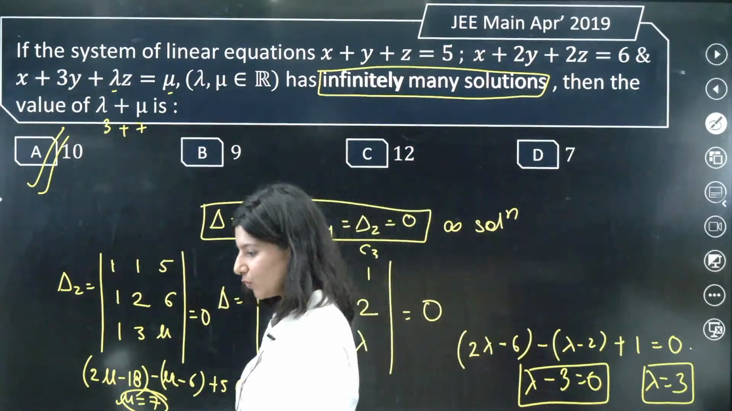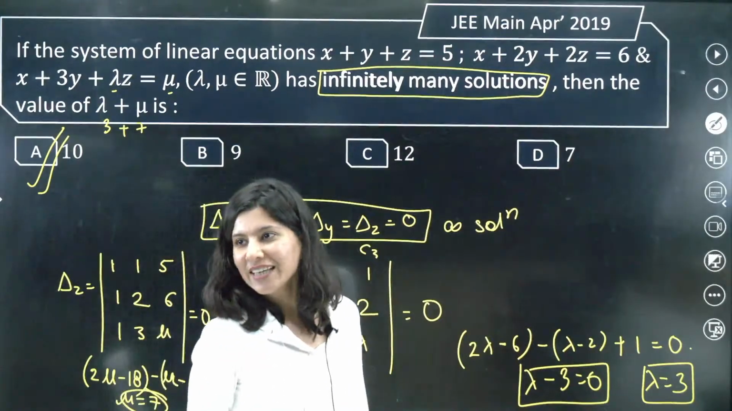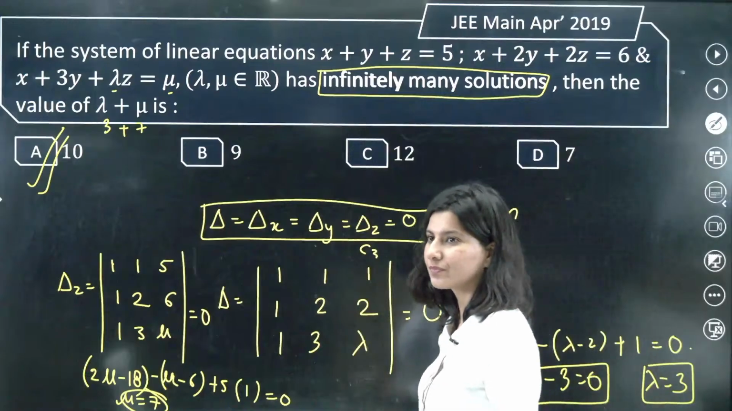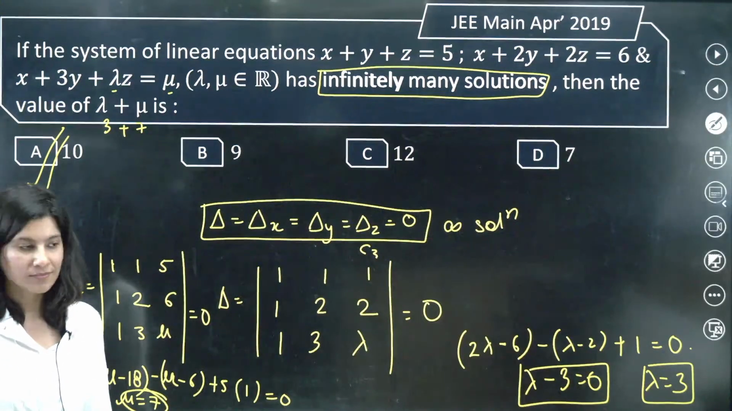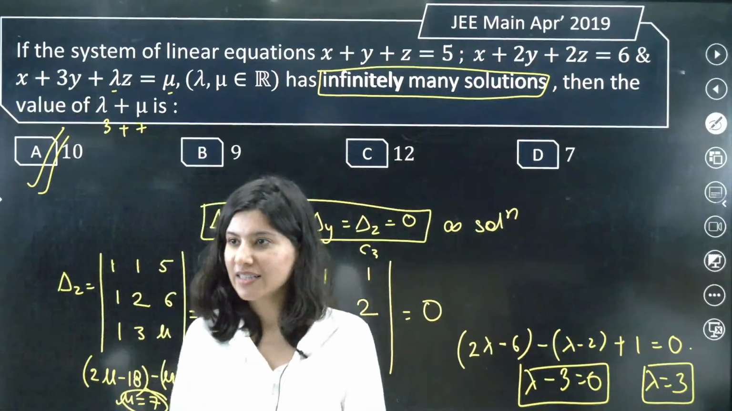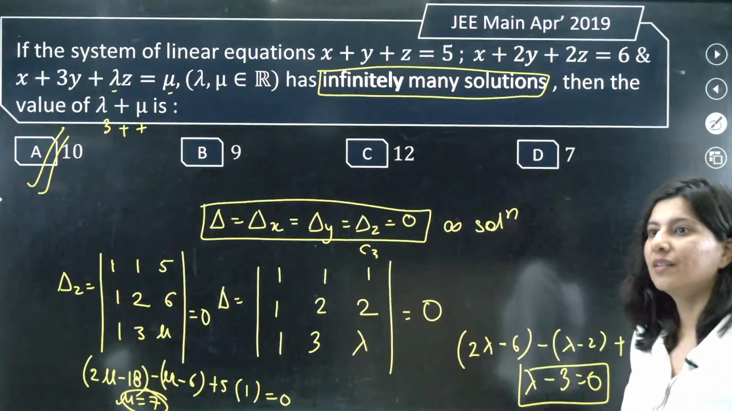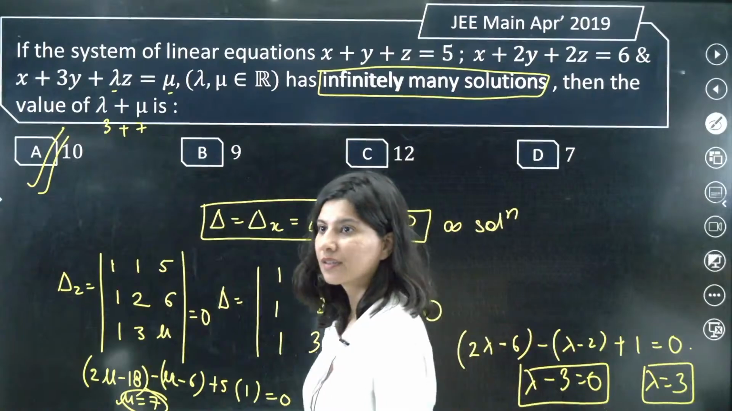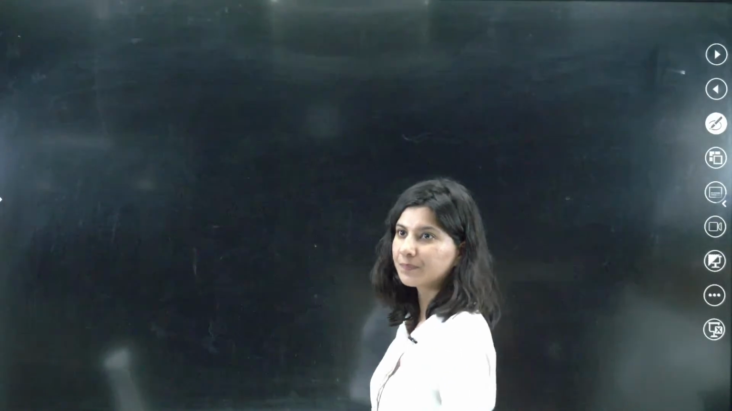What happened to you? Why not? I'm seeing the answer 9. Why, Dharani? Why are you saying 9? What are you getting? Mu 7, lambda 3. Correct?